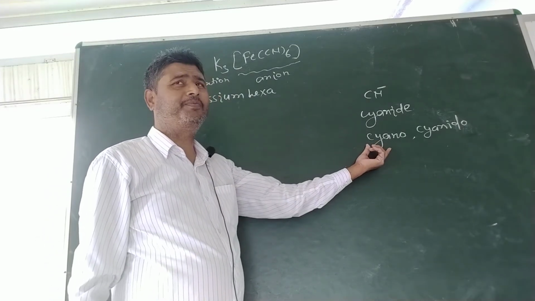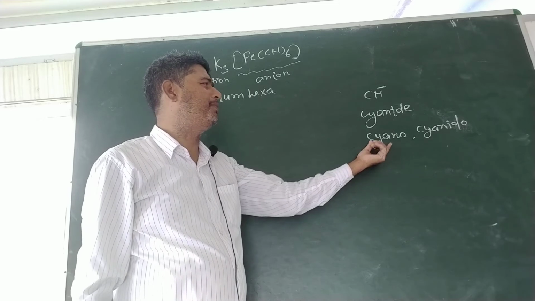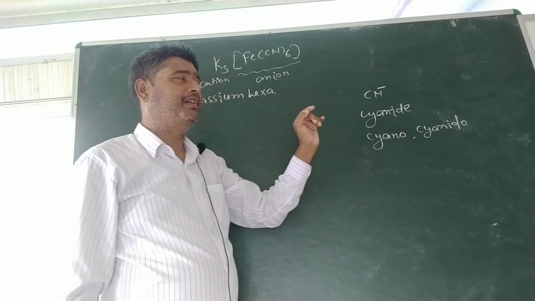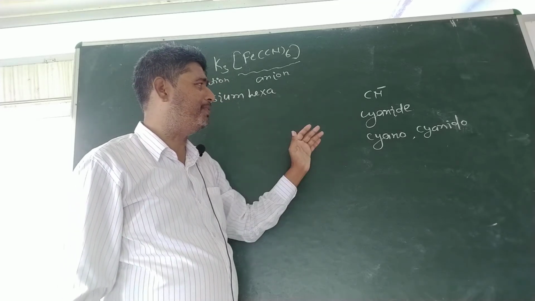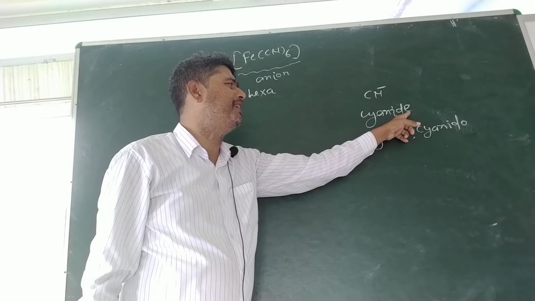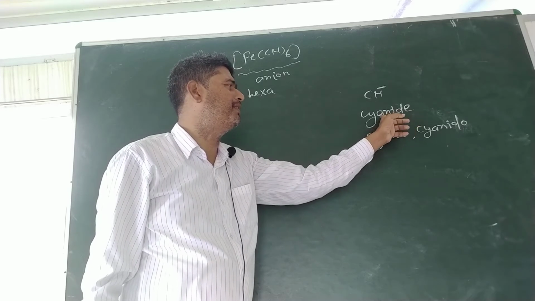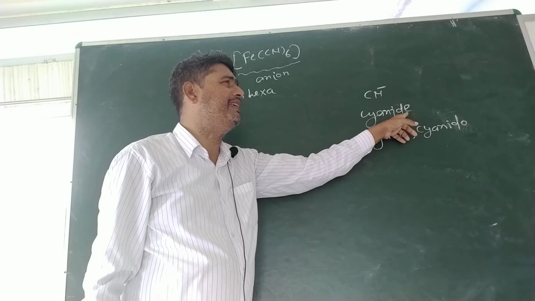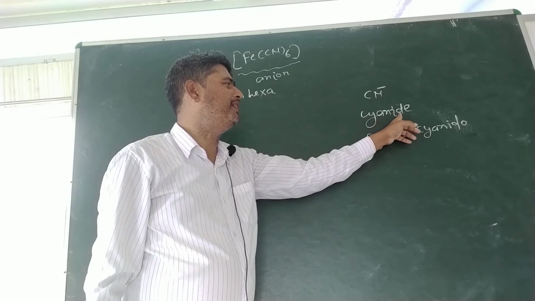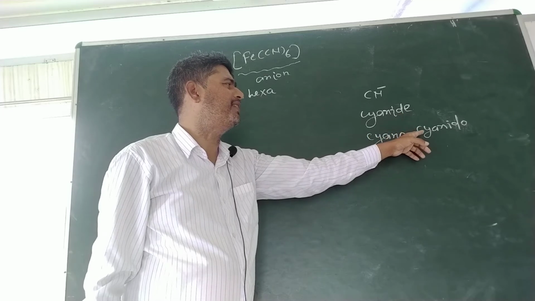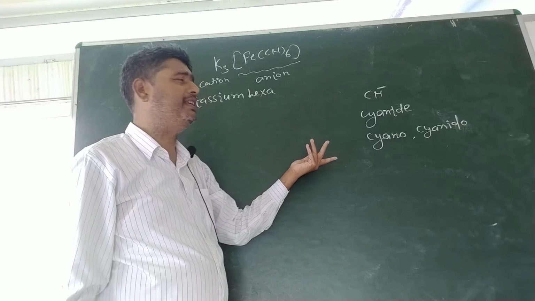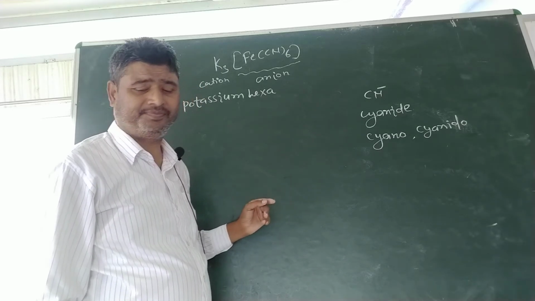Cyano, on the basis of the old convention, you have to replace the entire -ide by o, and by the new convention we have to replace only the e from the end of the spelling of cyanide by o. Thus it will become cyanido. You are free to use either of the two.